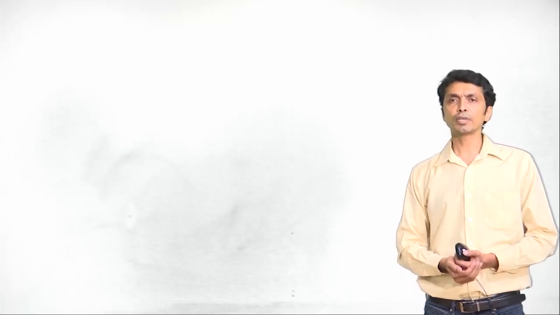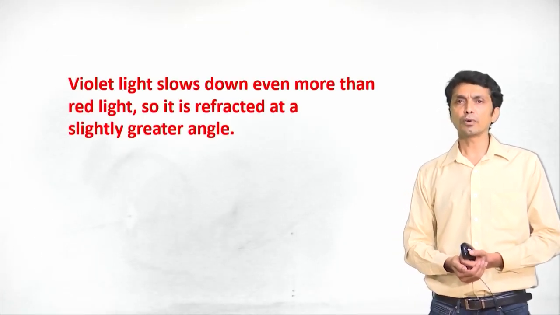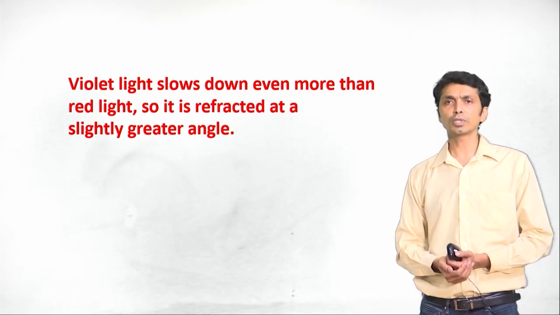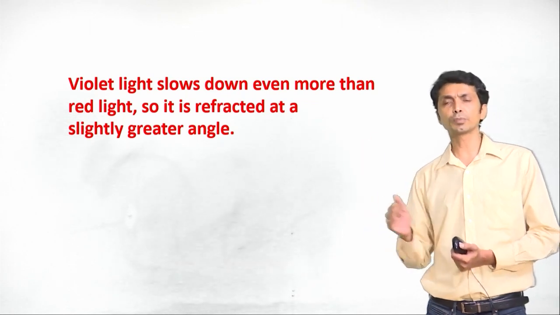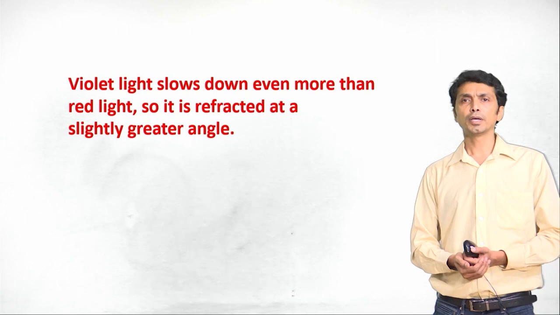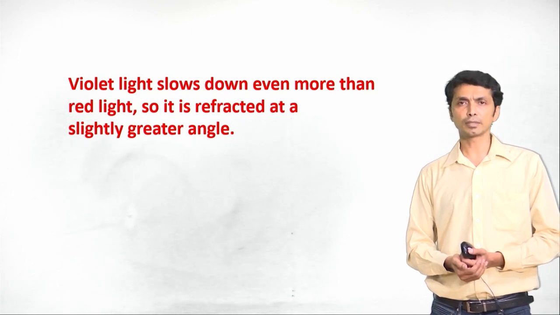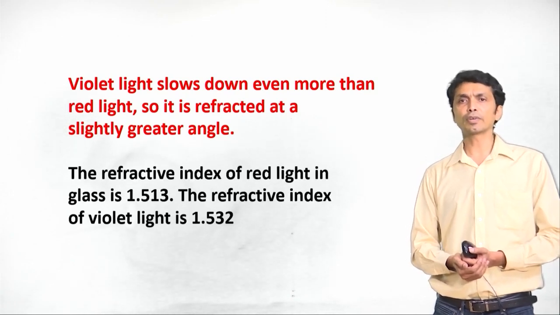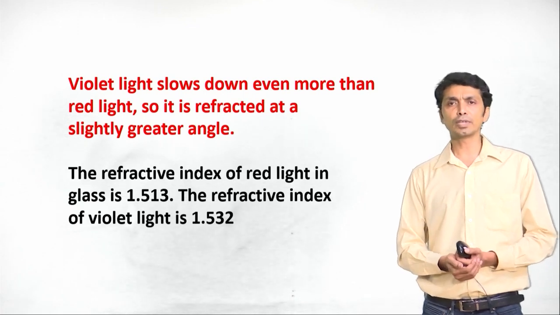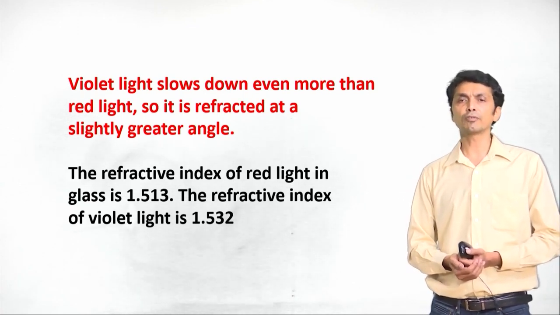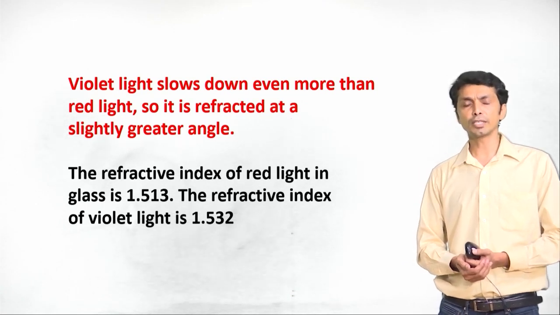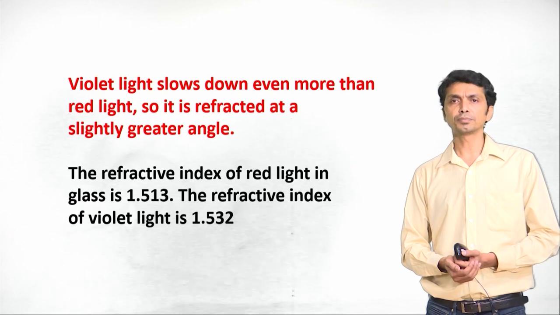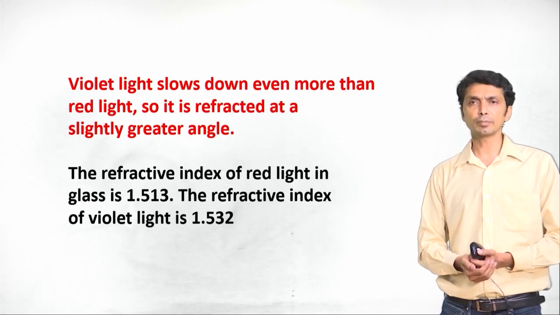So just in the previous slides, we saw violet light slows down even more than red light. It moves slowly, so it is refracted at a slightly greater angle. It bends the most because it moves slowly, because it has a lesser wavelength. The refractive index of red light is 1.513 and the refractive index of violet light is 1.532. As you can see, the refractive index of violet is more, it bends more. Refractive index of red is less, it bends less.